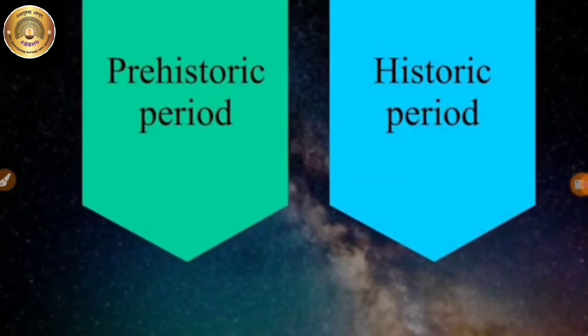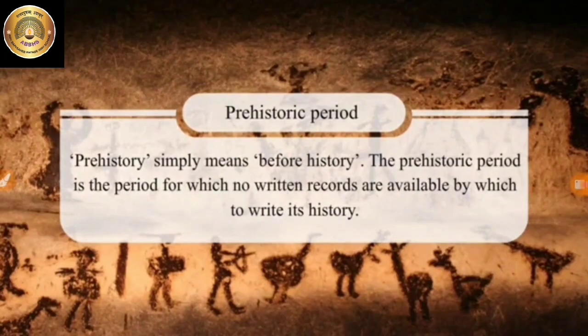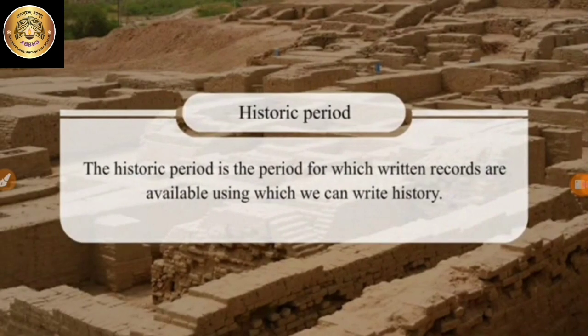the time in history is divided into two main periods. The first one is the prehistoric period and the second one is the historic period. First, the prehistoric period simply means before history. It is the period for which no written records are available by which to write its history. Second, the historic period. The historic period is the period for which written records are available using which we can write history.